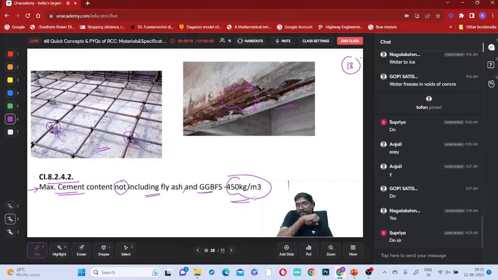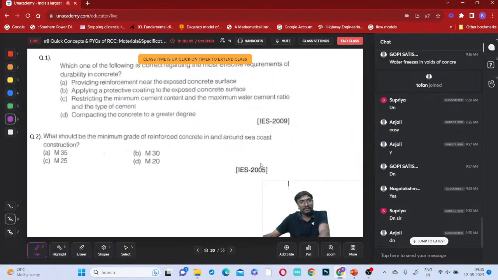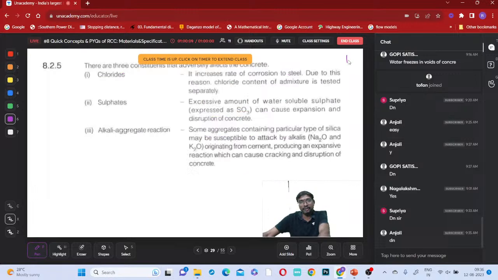Note this point and tell me, everyone. Done? Shall we close, or we'll just discuss this last point? What is the last point?